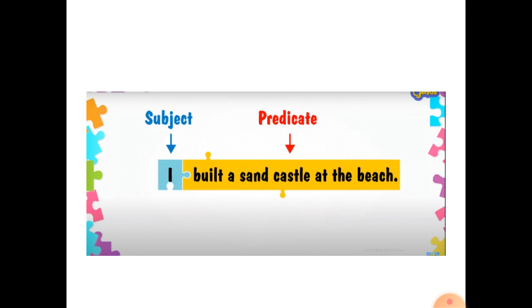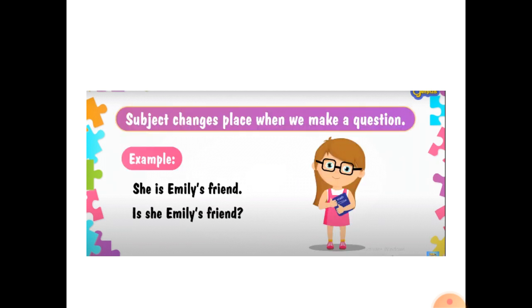I built a sand castle at the beach. So the verb here is built, and who built? I built. So I is subject, and built a sand castle at the beach is a predicate because that part has a verb here, and the verb is built.